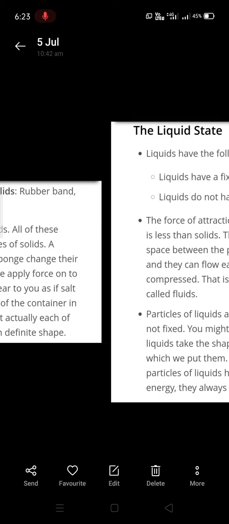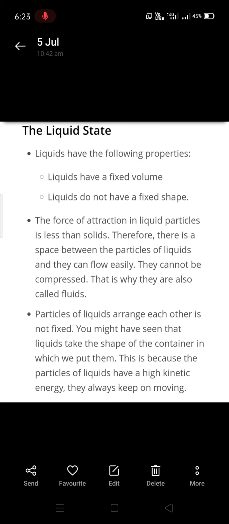Now we'll move to liquid state. Liquids have the following properties. They have fixed volume but they do not have fixed shape. Force of attraction is less compared to solids and they have little space between them, so they can move easily. They can flow easily from one place to another place. And you cannot compress them that easily, right? And anything which can flow is called a fluid.